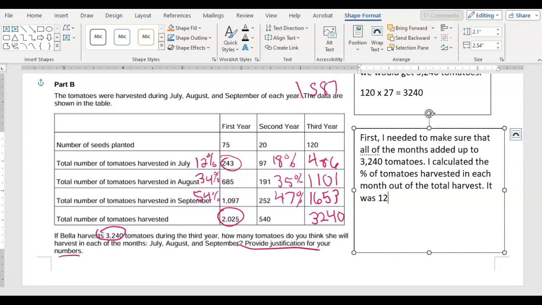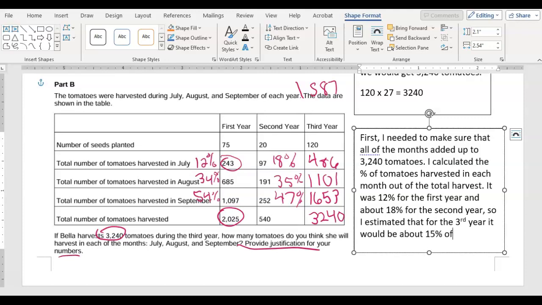It was 12% for the first year and about 18% for the second year. So I estimated that for the third year, it would be about 15% of the total harvest, which is 486 tomatoes.